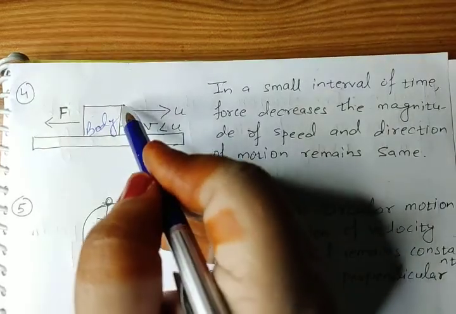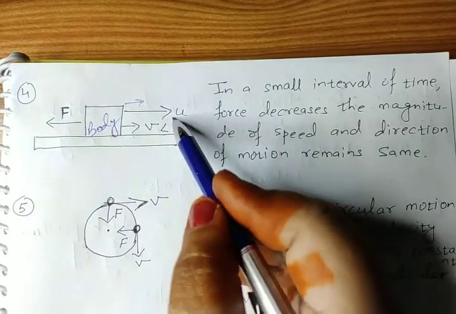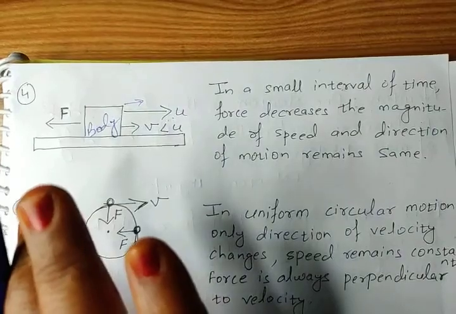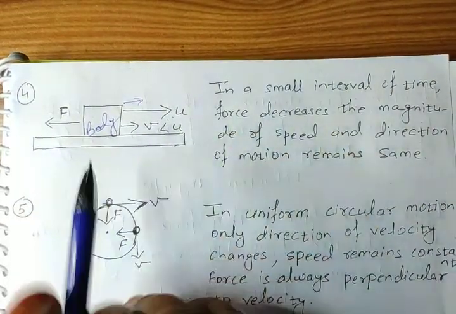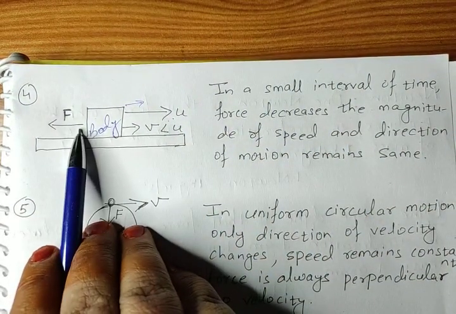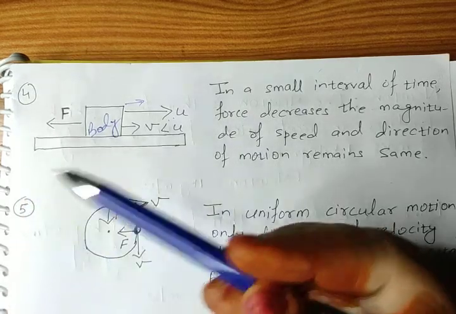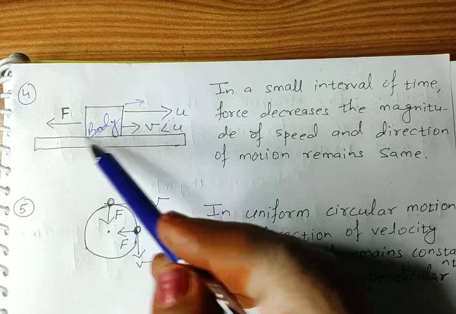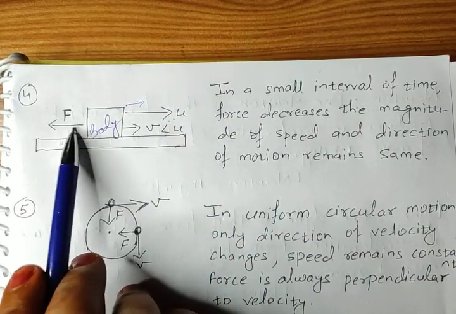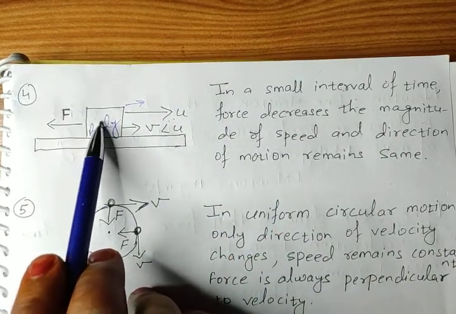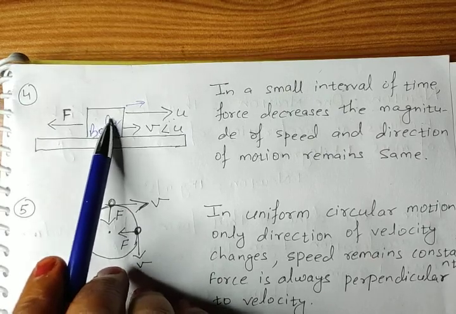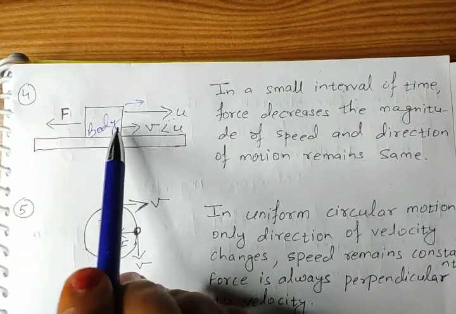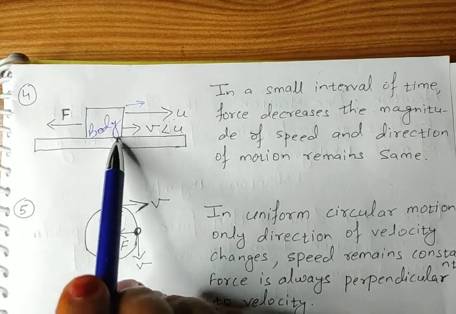And which side is the body moving? This side. You can see the arrow mark, this side direction, the right side. The body is moving to the right side. But there is a force applied from right to left. It means what? Opposite to the direction of motion of the body. The body is moving this side, the force is applied this side.